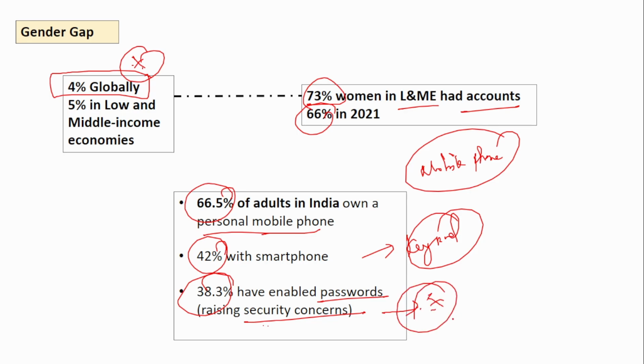Though the digital initiatives are increasing, though the cyber security initiatives by the banks, by the government, by the RBI, everything is increasing, still there are certain security concerns occurring in India. Remember, this is very, very important.